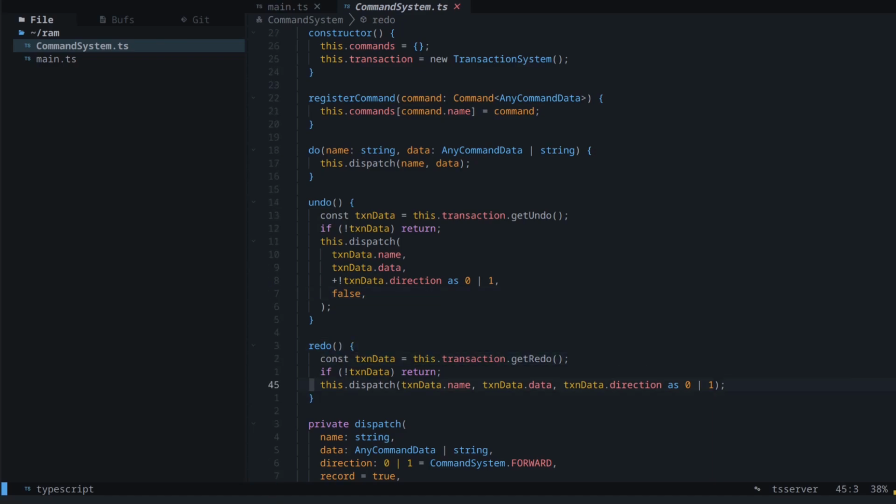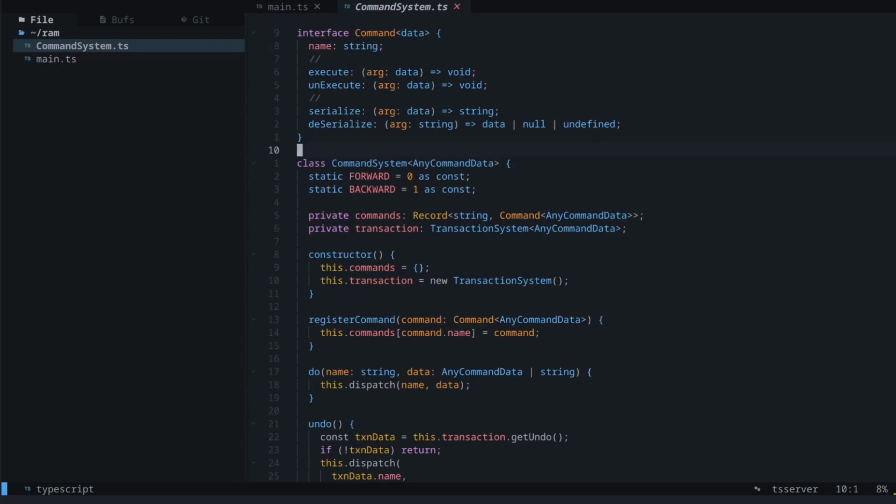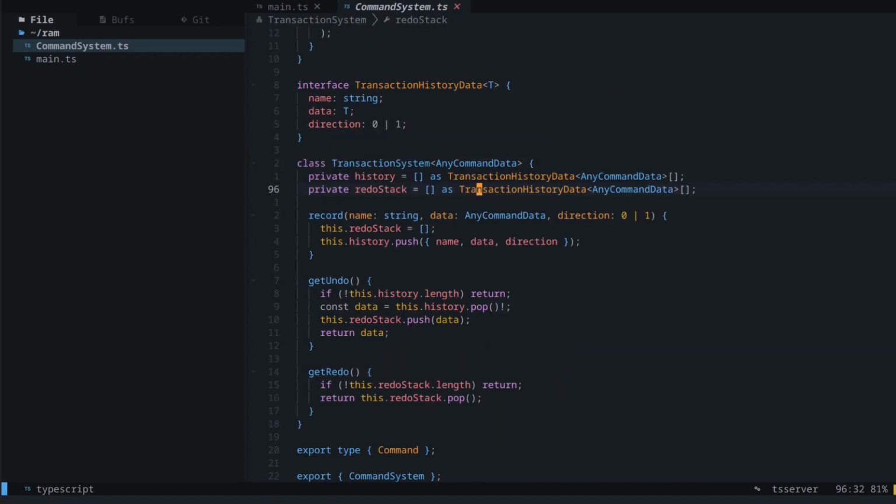For redo, again, we get the transaction. If no transaction, we return. We take the name, the data, and the direction, and yeah, just dispatch that. That is the entire command system, composed of a command system, and a transaction system for bookkeeping.